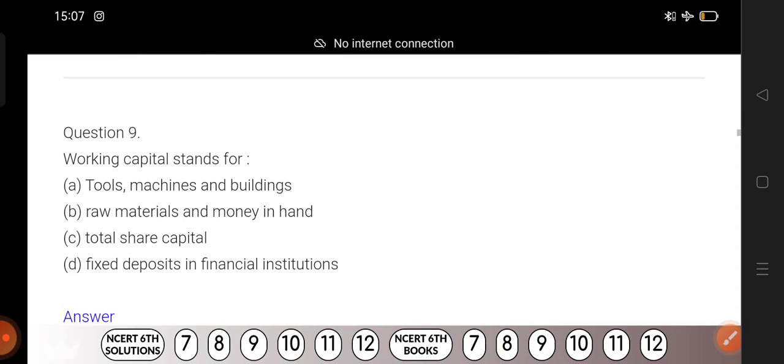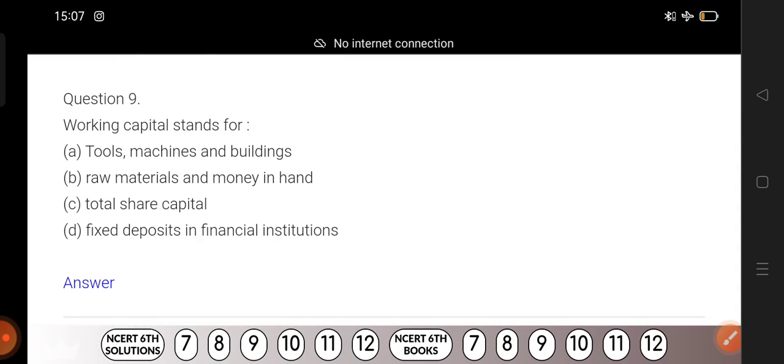Now question number 9. Working capital stands for, we have discussed physical capital and working capital. Options are given: tools, machines and building; raw material and money in hand; total share capital; fixed deposit in financial institutions.